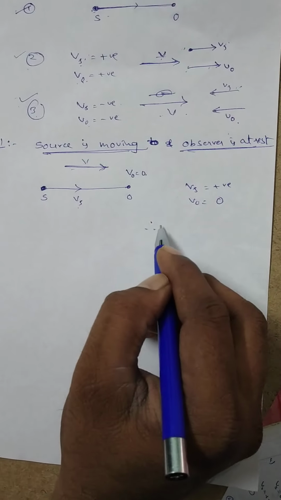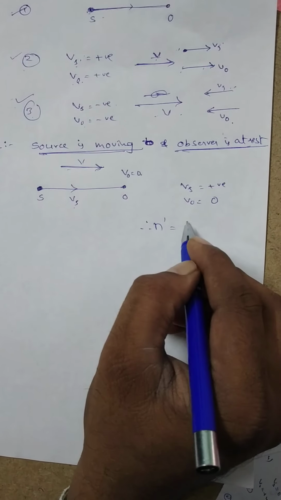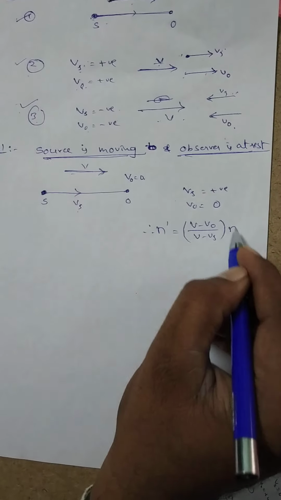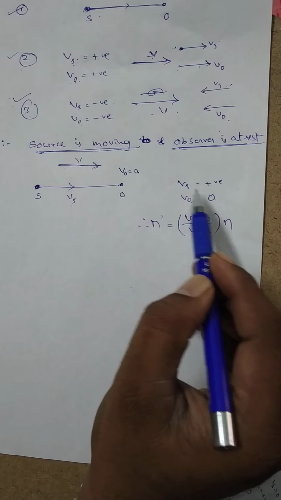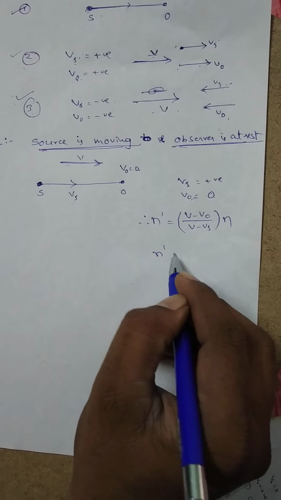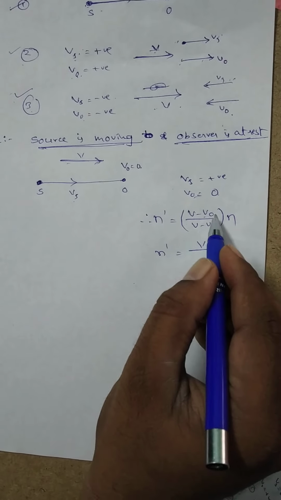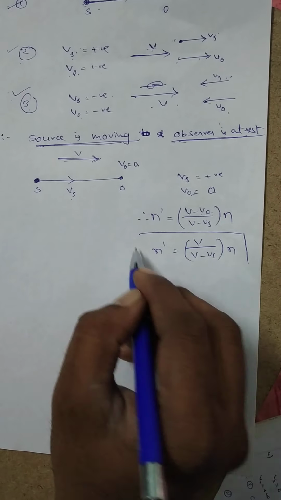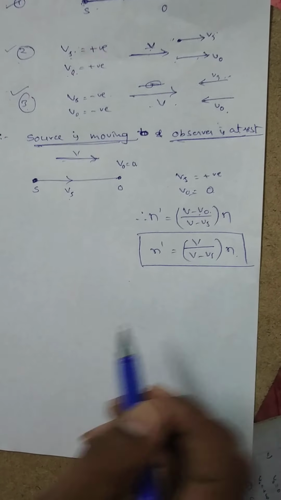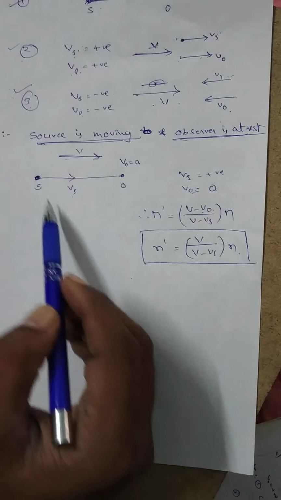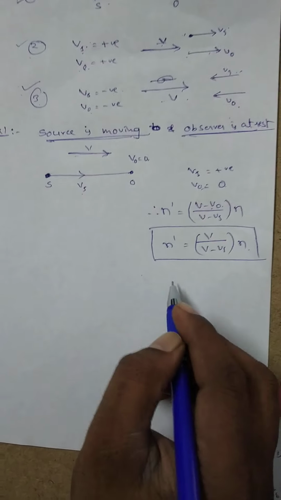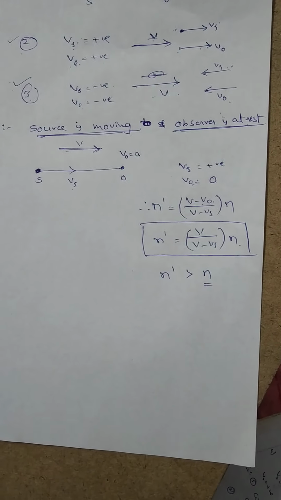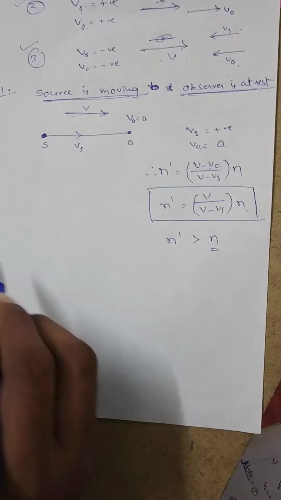Therefore, the general formula for apparent frequency of the sound heard by the observer, n dash, is equal to (V minus V naught) by (V minus Vs) into n. Here V naught is 0 and Vs is positive. Therefore, n dash is equal to (V minus 0) by (V minus Vs) into n. N dash is equal to V by (V minus Vs) into n. Remember here, source is moving towards the observer means compulsory apparent frequency should be greater than the real, actual frequency. This is the sub case.